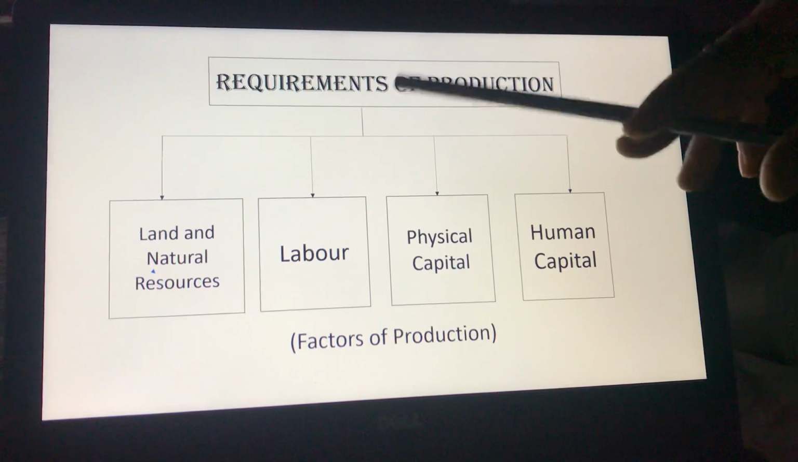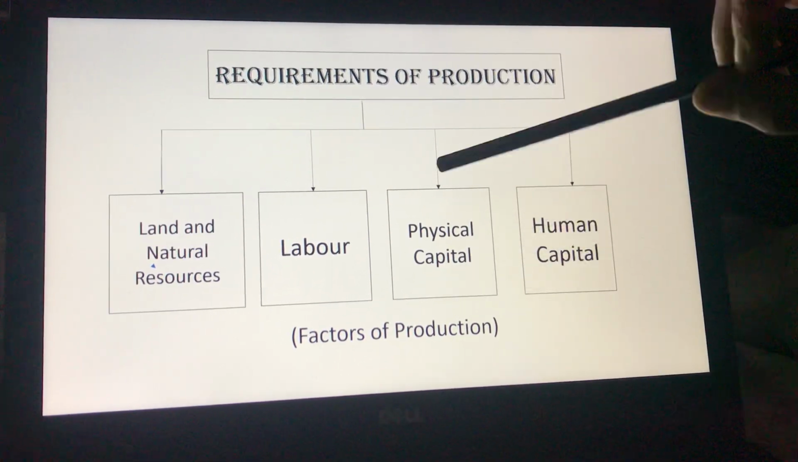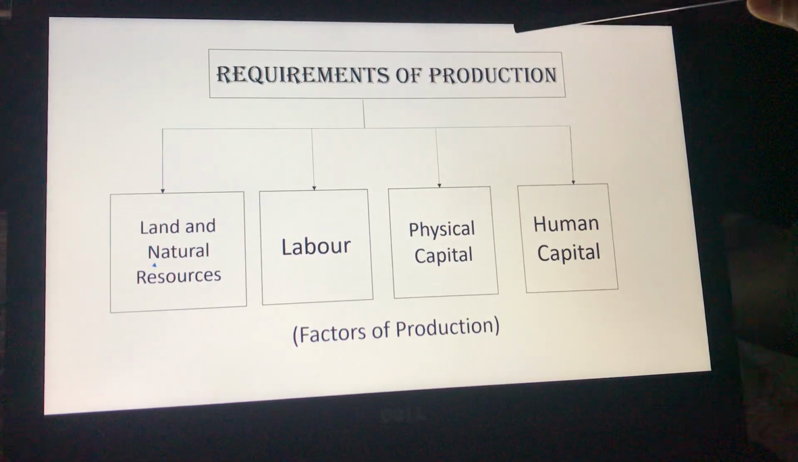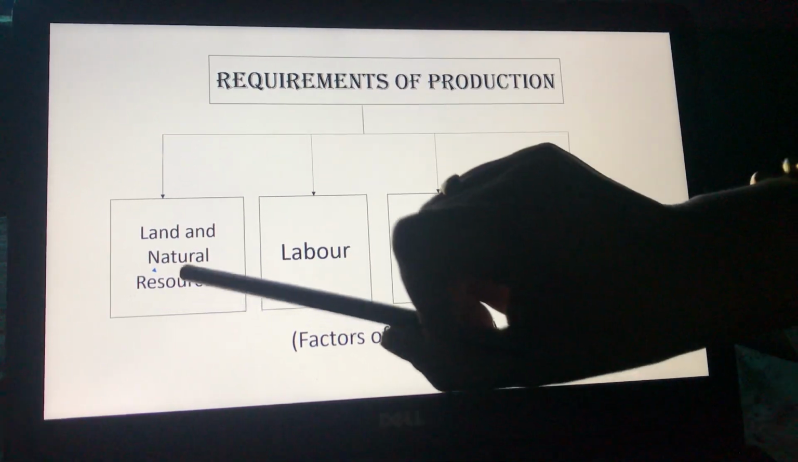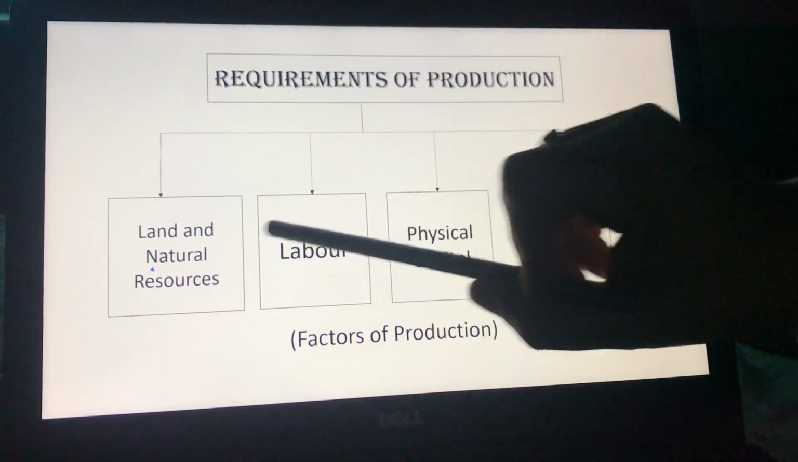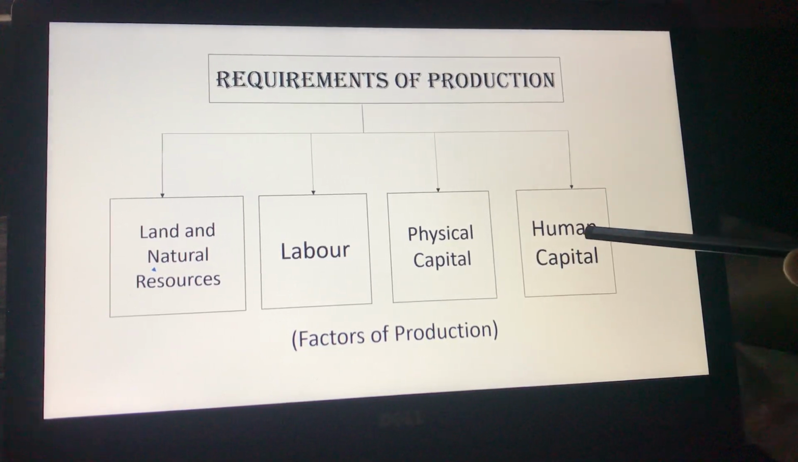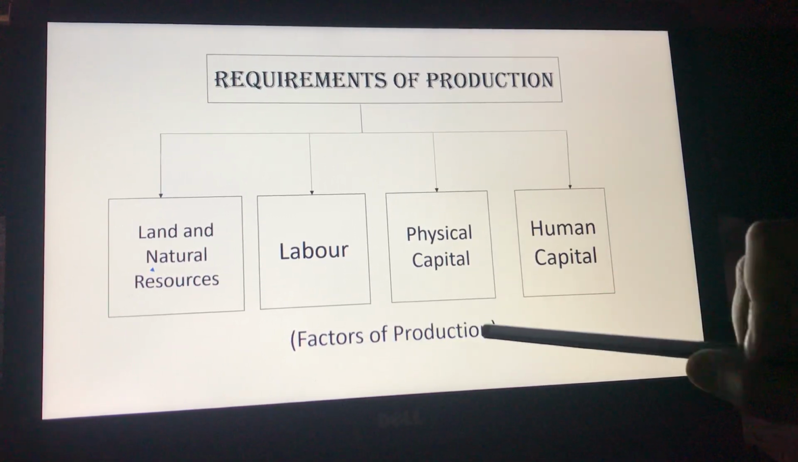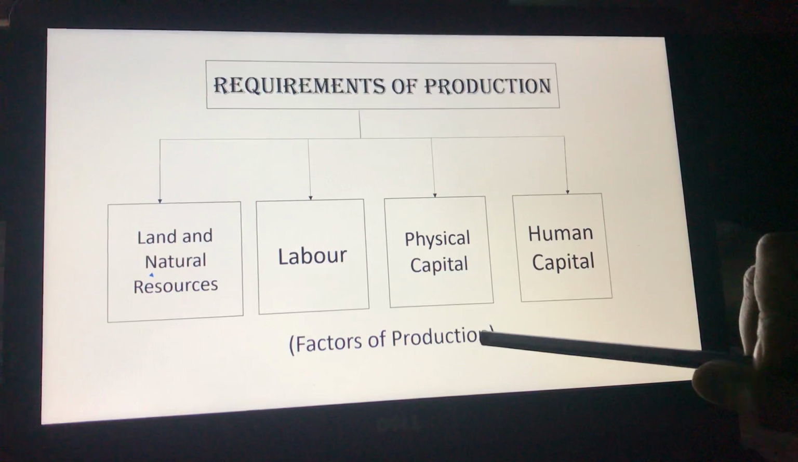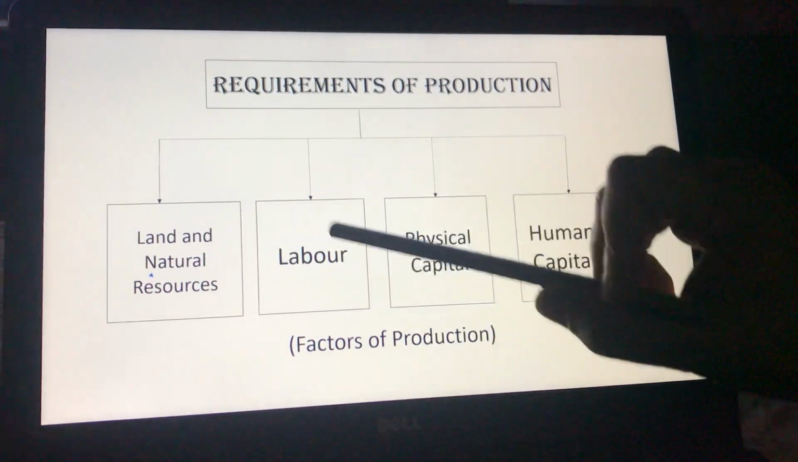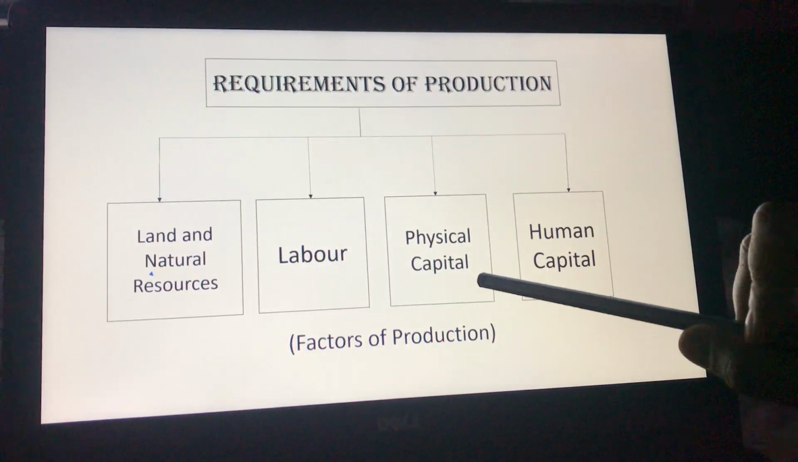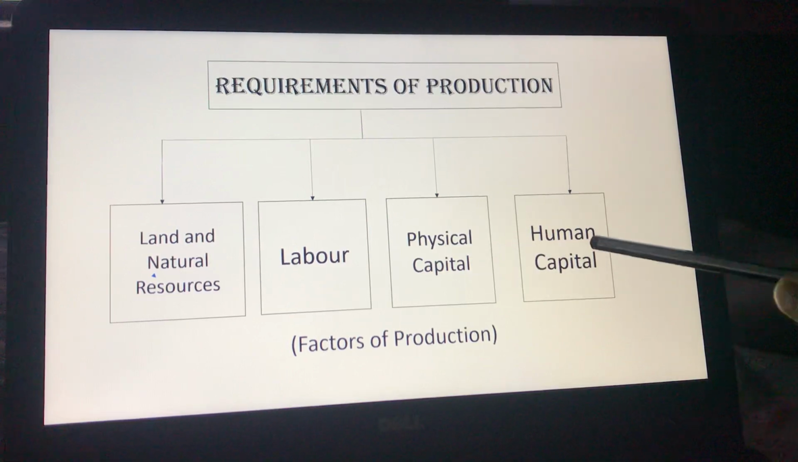Now, for this process of production, there are certain requirements which are needed. These are land and natural resources, labor, physical capital, and human capital. These four are known as the factors of production. Which are the factors of production? Land, labor, physical capital or simply capital, and human capital.